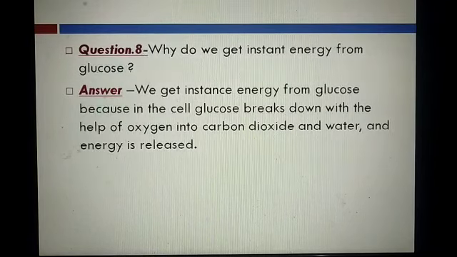Question number 8. Why do we get instant energy from glucose? We get instant energy from glucose because in the cell, glucose breaks down with the help of oxygen into carbon dioxide and water, and energy is released. Student, in the respiration process we take in oxygen and release carbon dioxide. So in the presence of oxygen, glucose breaks down into carbon dioxide and water and energy is released. So we get instant energy from glucose.